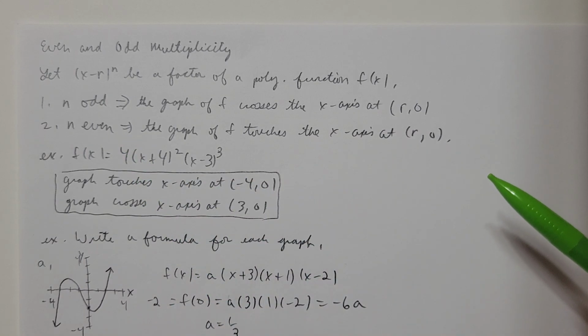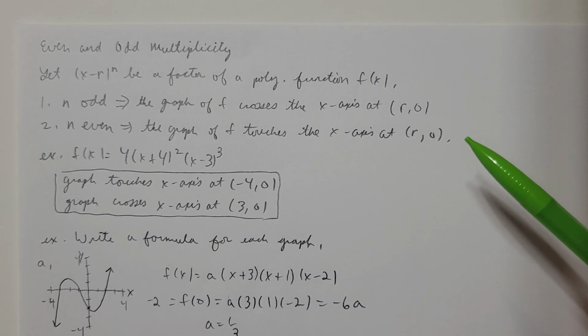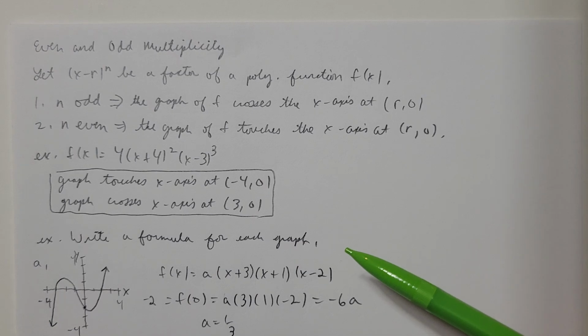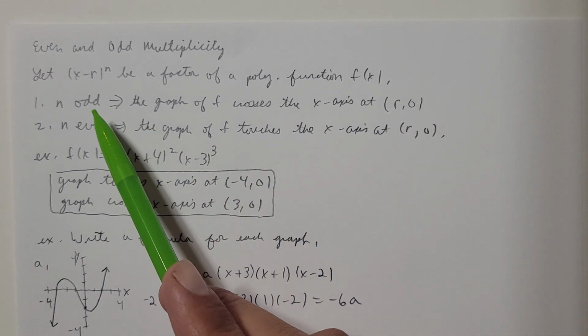If I had y equals x cubed, that graph is in quadrants 1 and 3, and comes down, crosses through the origin, or the x-axis, and then heads downward into quadrant 3. Well, the reason why that happened is because n is an odd number. n would be 3.